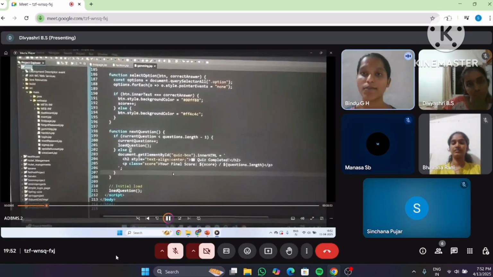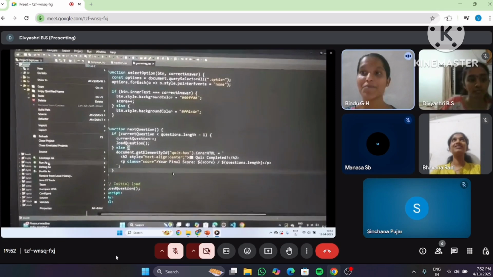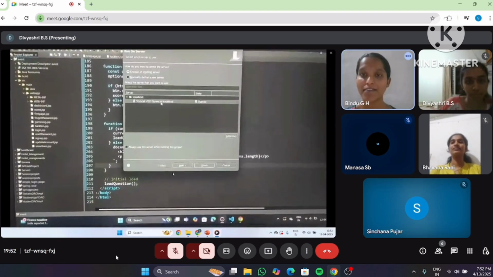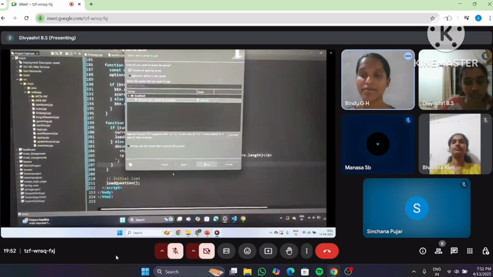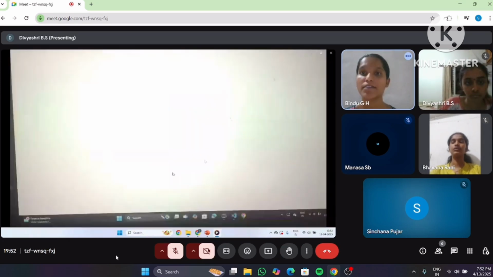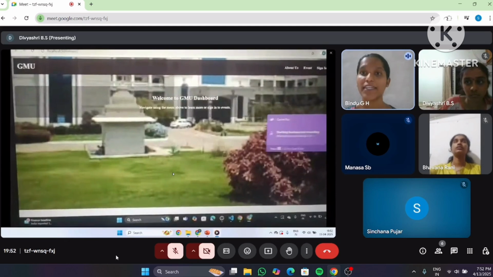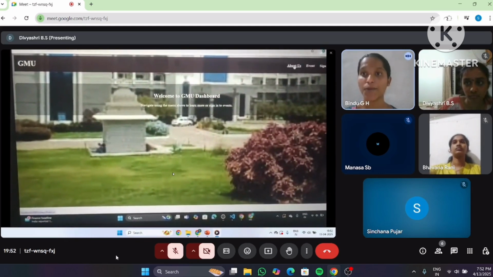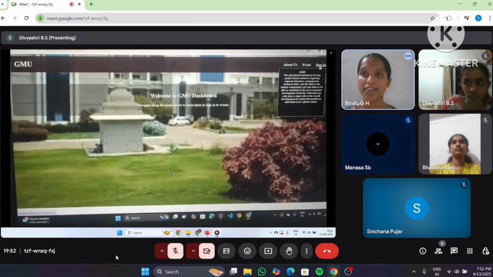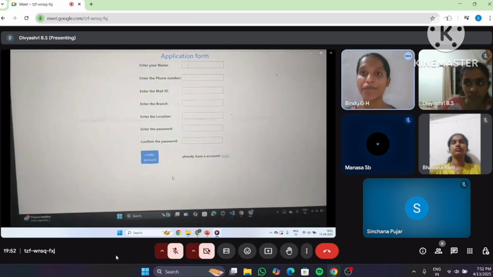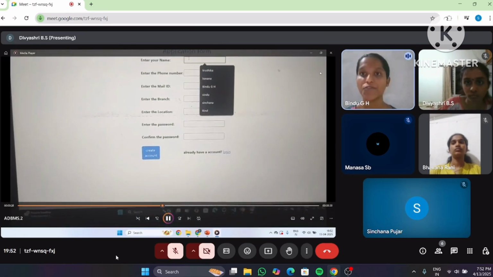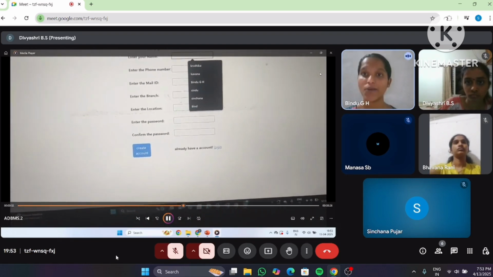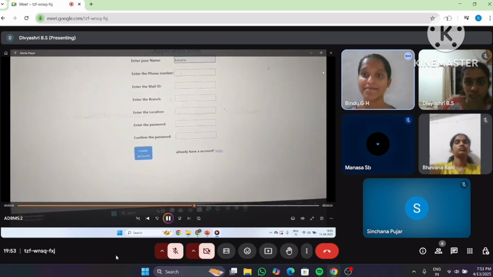Here is the code of our project, event management for student activities. For HTML and CSS, we have the dashboard. In the events section, we have the application form. We have to enter the name, phone number, email ID, branch, location, and password.